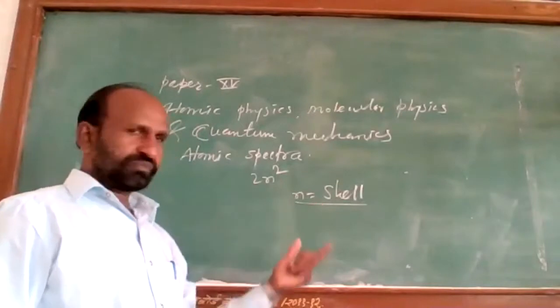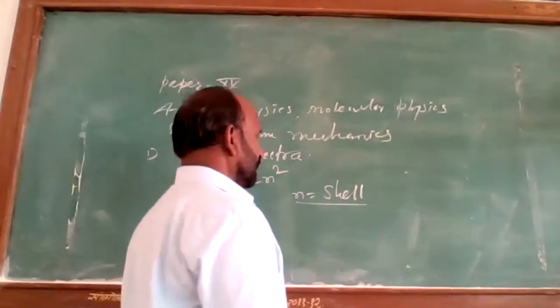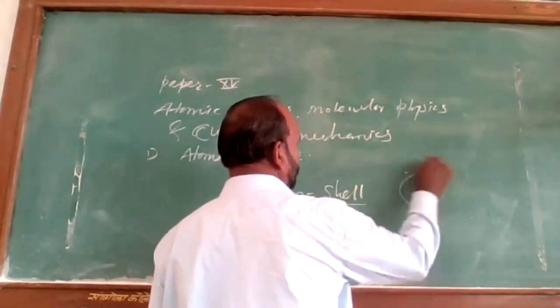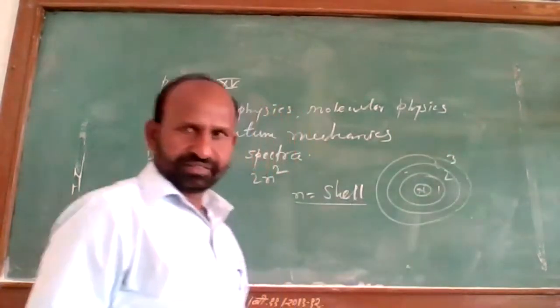Now these shells are designated by numbers: if this is the nucleus, first, second, third, 1, 2, 3, 4, like that.